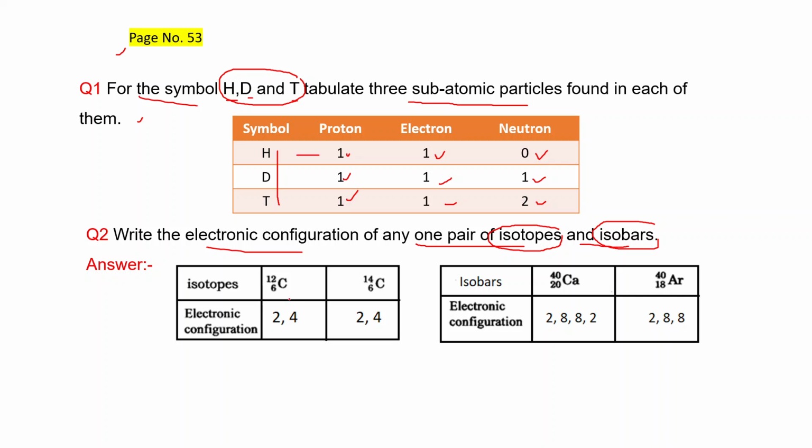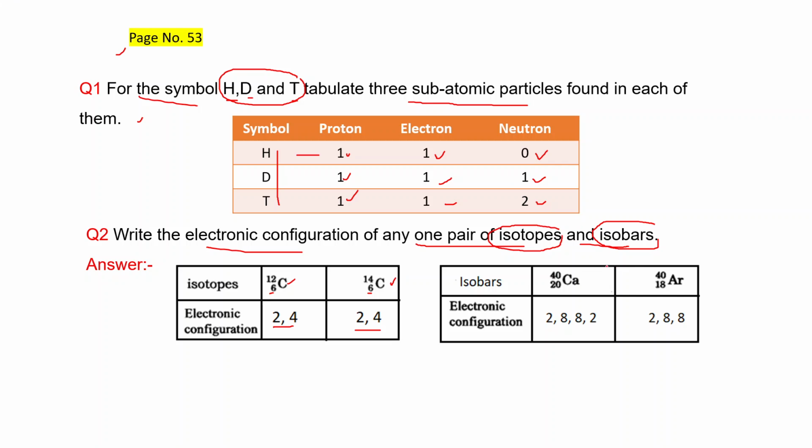This is one pair of isotopes: carbon 12 and carbon 14, and both have the same atomic number, 6. When atomic number is the same, electronic configuration is also the same. The atomic number is 6, the number of protons is 6 and the number of electrons is also 6. That's why the electronic configuration of carbon 12 is 2, 4 and carbon 14 is also 2, 4.